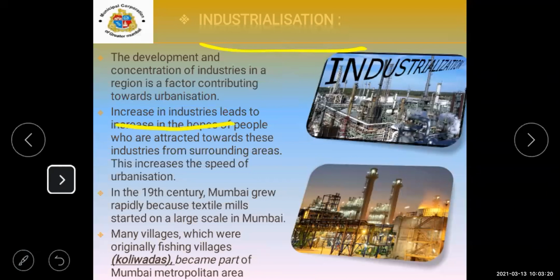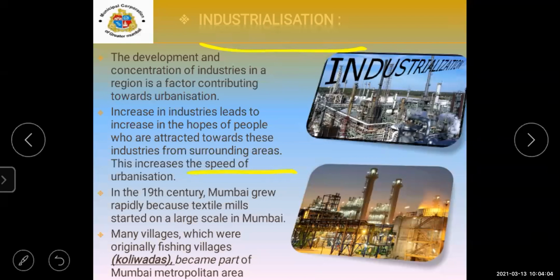Then an increase in industries leads to an increase in the hopes of people, as the people who stay in that area are attracted. Now here you can see the village. In our village we can see that a factory is near to us. Then we can easily go there and work, and for that proper work we will earn money. So the people are attracted toward these industries in the surrounding areas. This is also the speed of urbanization.